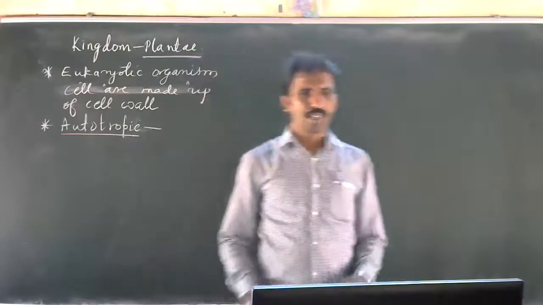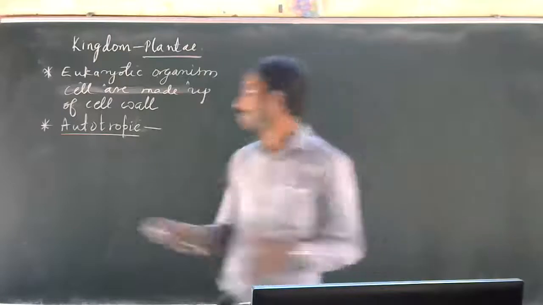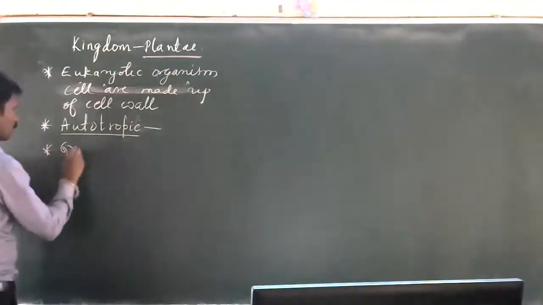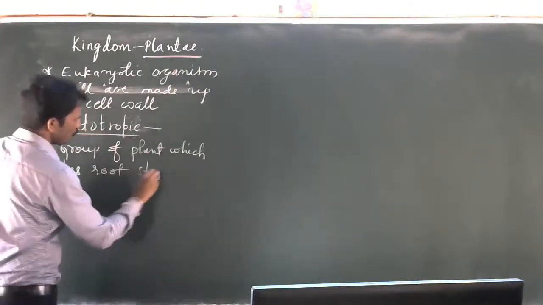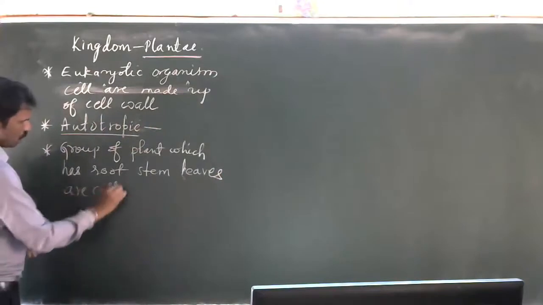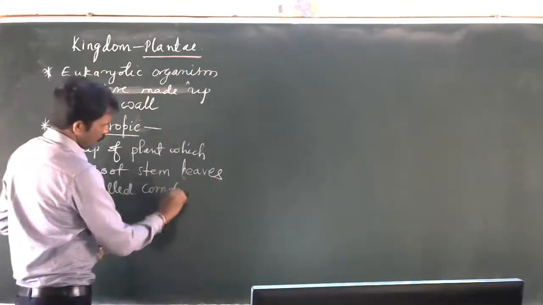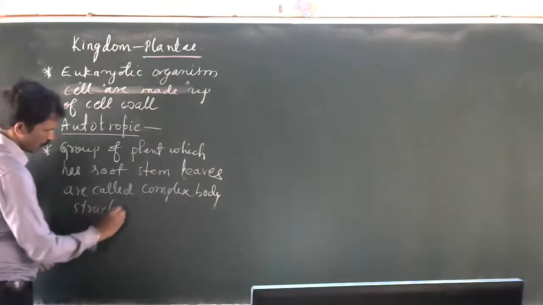A plant which has root, stem, and leaves has a complex body structure. Understood?